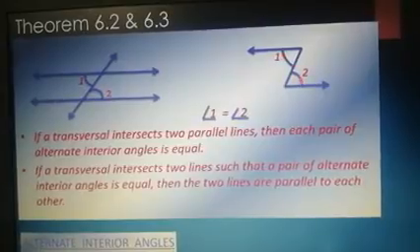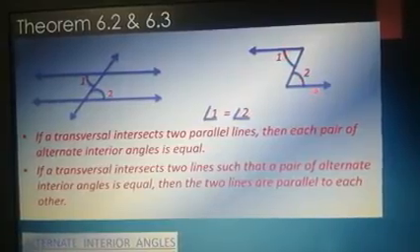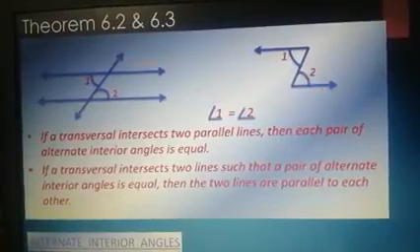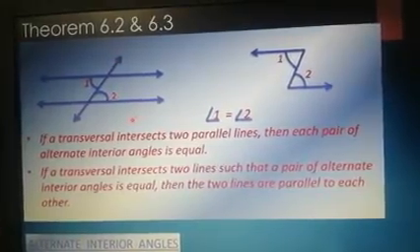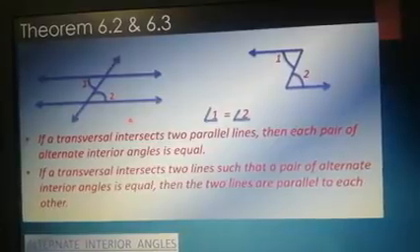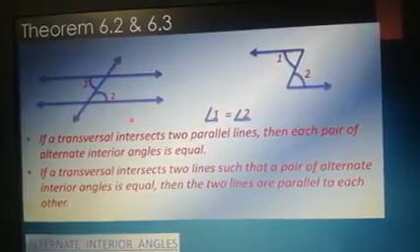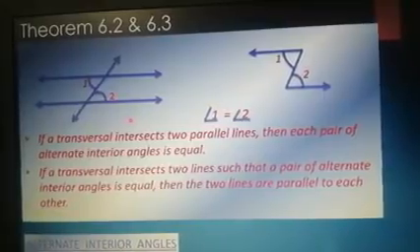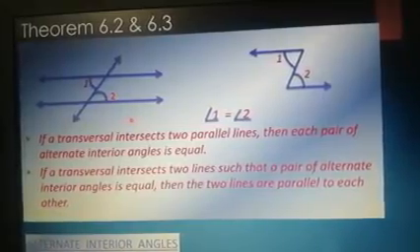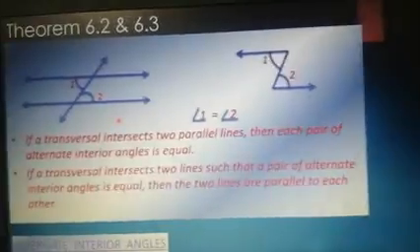So angles 1 and 2 are equal if these two lines are parallel. This is with respect to the alternate angles theorem. So the first one is what? With respect to the corresponding angles: the corresponding angles are always equal, only if the lines are parallel, remember that, okay. And alternate angles are also equal.